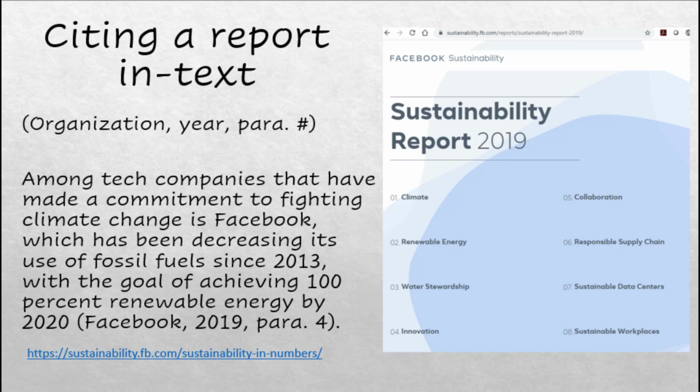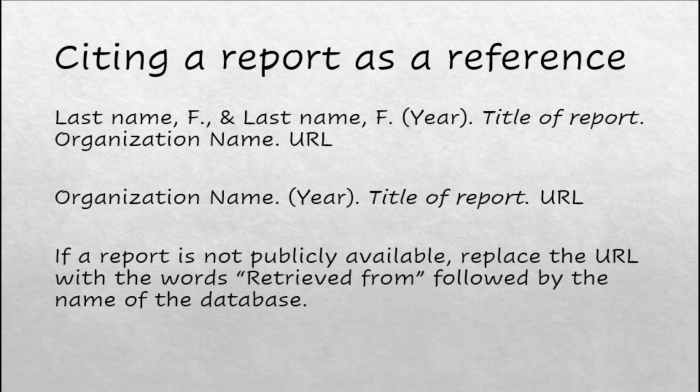Like the previous example, you can enclose all this information, organization, year, and paragraph number at the end of the sentence in parentheses. Among tech companies that have made a commitment to fighting climate change is Facebook, which has been decreasing its use of fossil fuels since 2013 with the goal of achieving 100% renewable energy by 2020 (Facebook, 2019, para. 4).